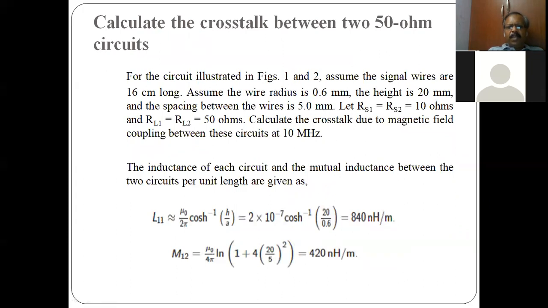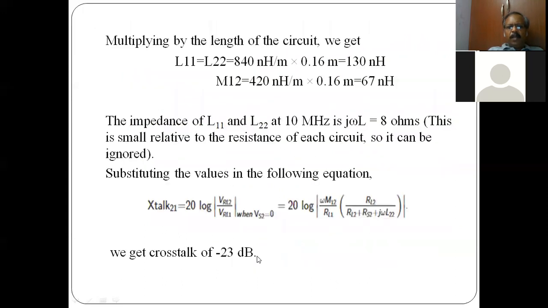Typical example, for 10 megahertz, right, L11, M12 is calculated, and you see the crosstalk is in the order of minus 23 dB for these given values. Minus 20 dB means it is 100 times down. Minus 30 dB means 1000 times down.